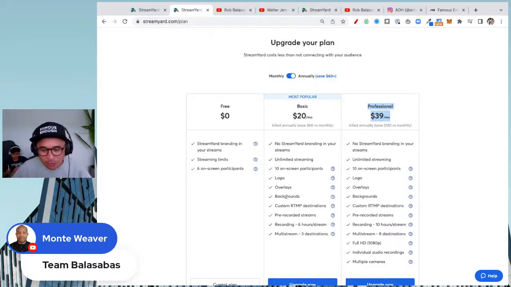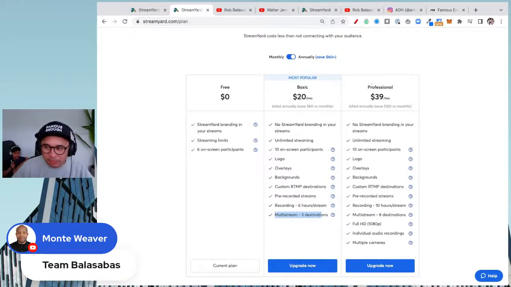You can then use overlays, backgrounds, RTMP destinations. We can get into that as well. You can have pre-recorded streams, multi-streaming, all of that. And then on the professional plan, then you can also do multiple cameras. You can go full HD. You can have a little bit more recording time and also more destinations if you want to go live on more destinations, which is called multi-streaming. Okay. And then there you go.